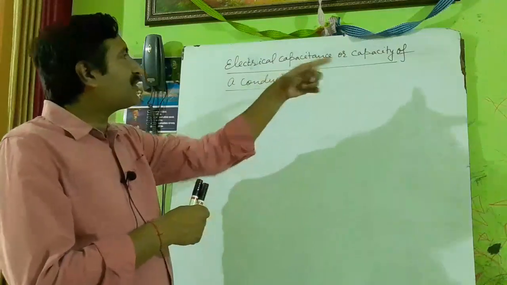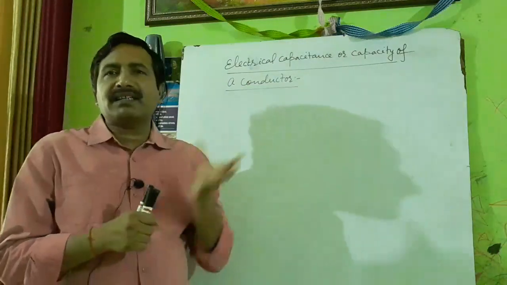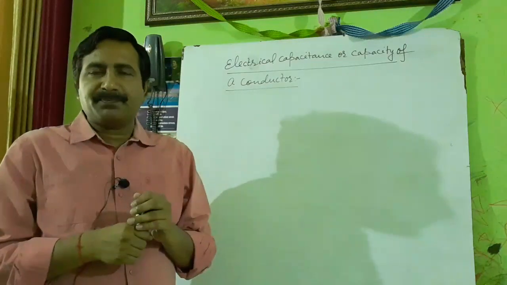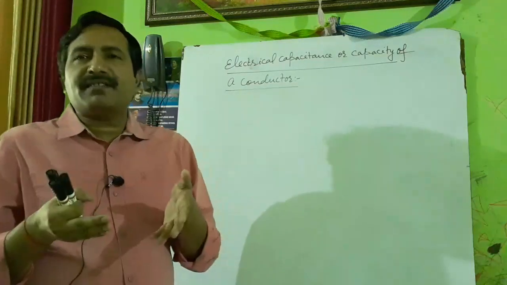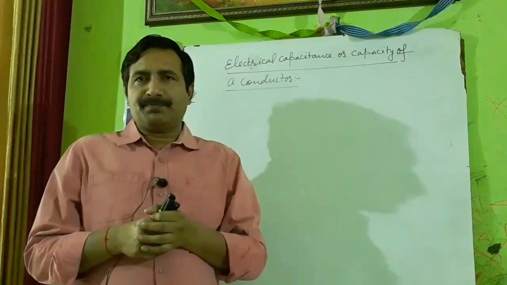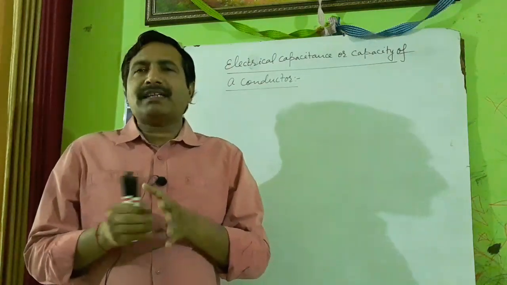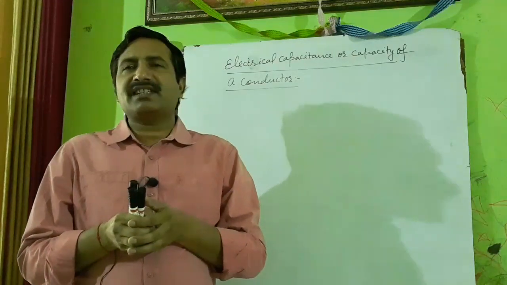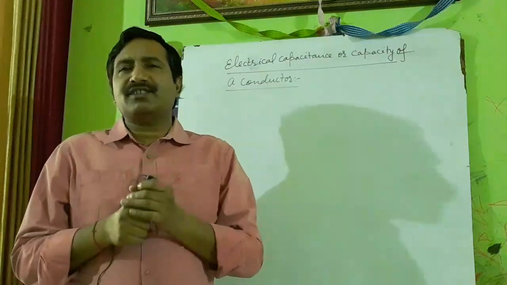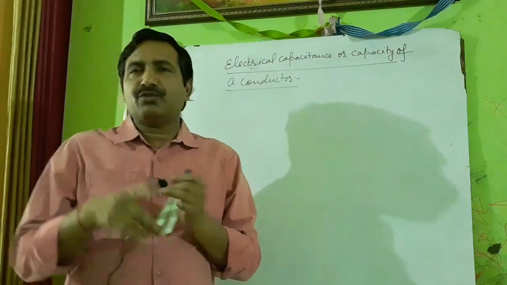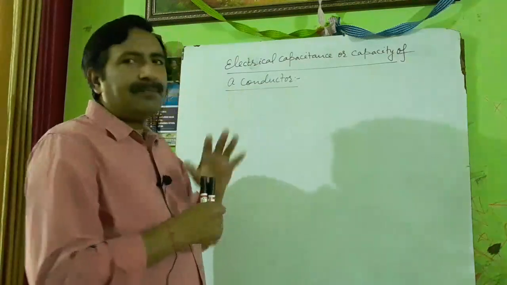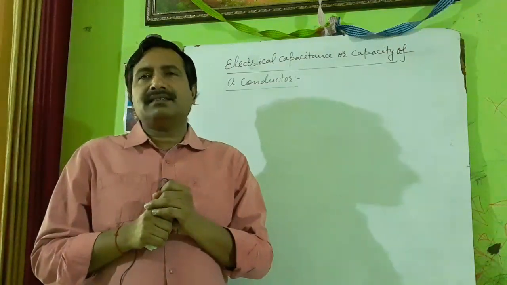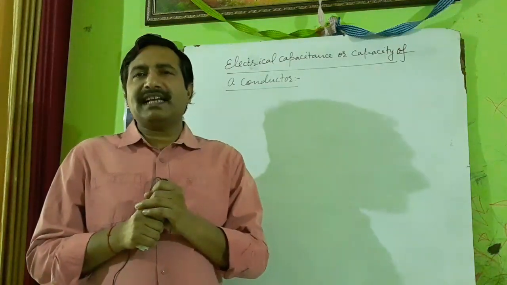So electrical capacitance or capacity of a conductor, what is its meaning? How can you define the capacitance of a conductor? Capacity means ability to store. So whatever is the ability to store electric charge by a conductor is called electrical capacity. So you should write, it is the ability of a conductor to store electric charge.